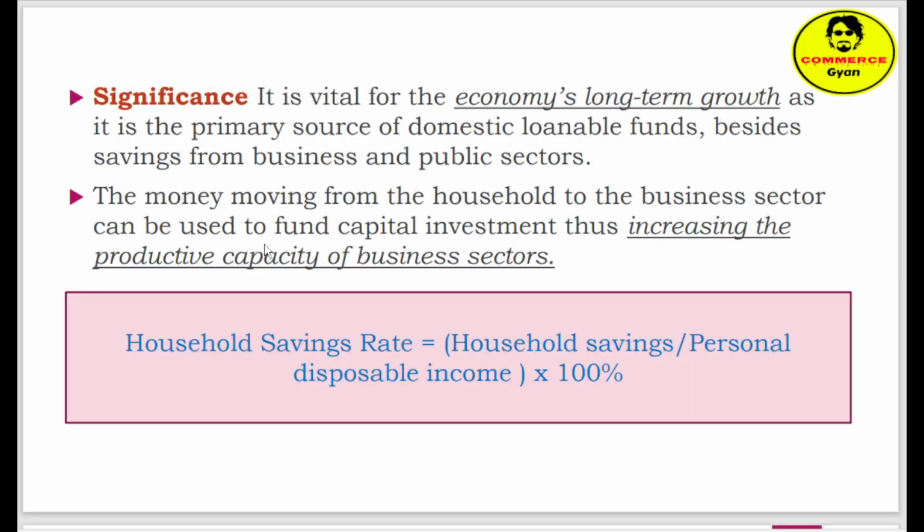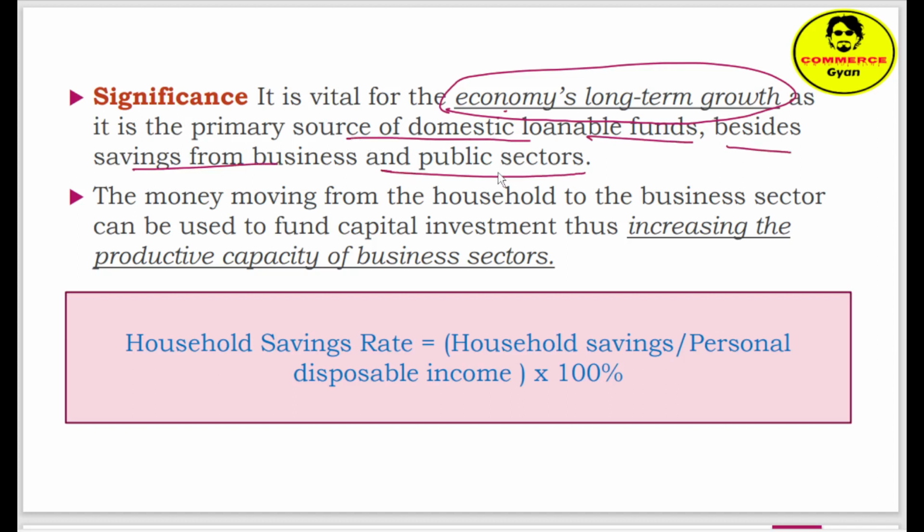Now let's see the significance of household saving. It is vital for long-term economic growth, right? The more we save, the more money we have to invest in capital. It is the primary source of domestic loanable funds besides saving from the business and public sector.